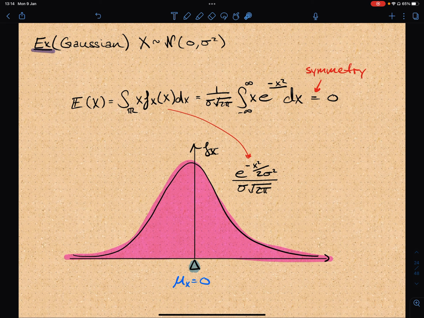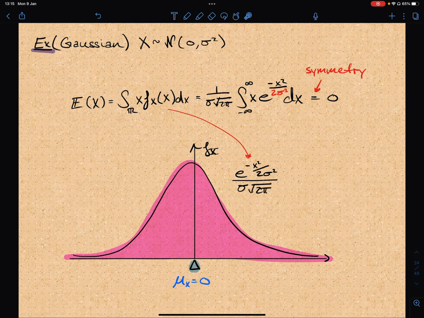And we could potentially compute this using U substitution. And I forgot to add details here. This is 2 sigma squared. Or maybe I just erased it. I don't know. But 2 sigma squared. But going back to the computation of this integral, you can do a U substitution. U is equal to x squared over 2 sigma squared, and then compute it.